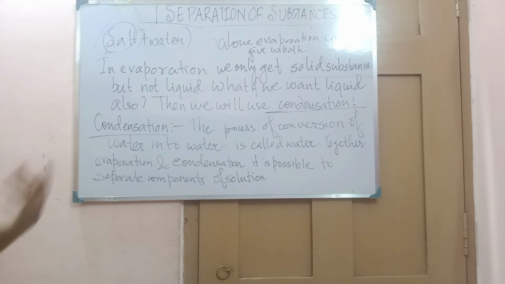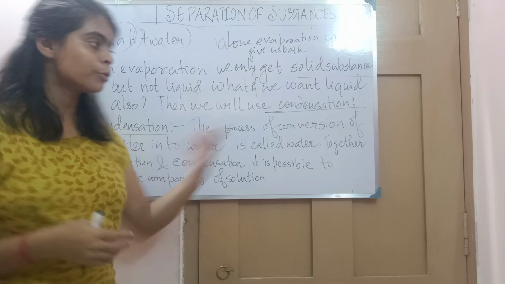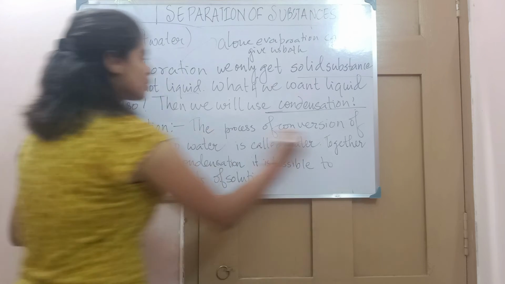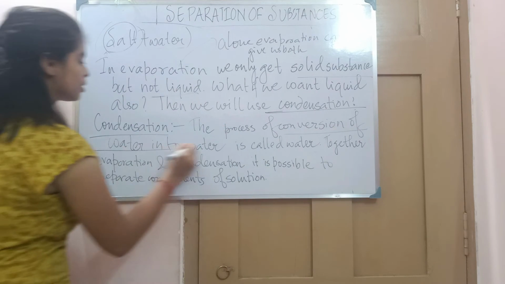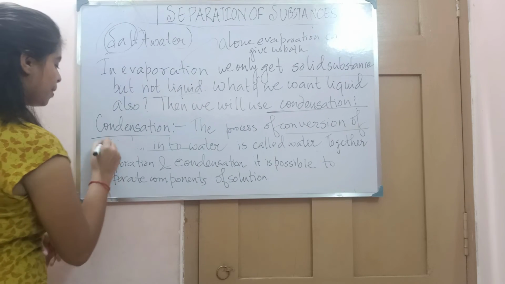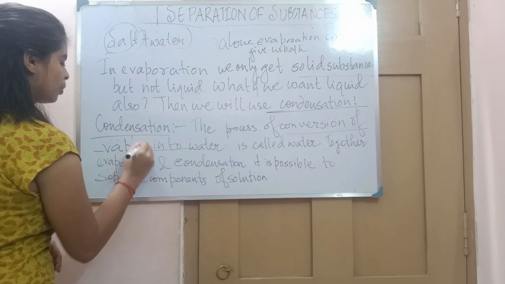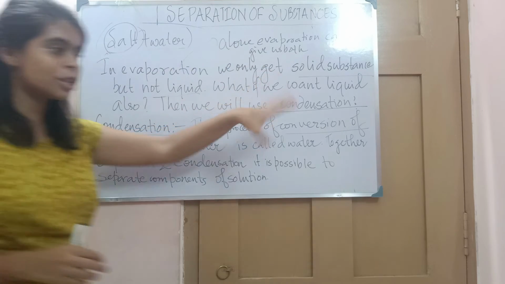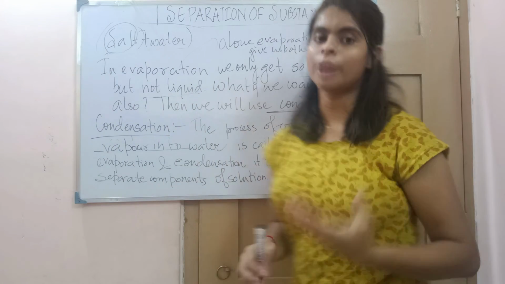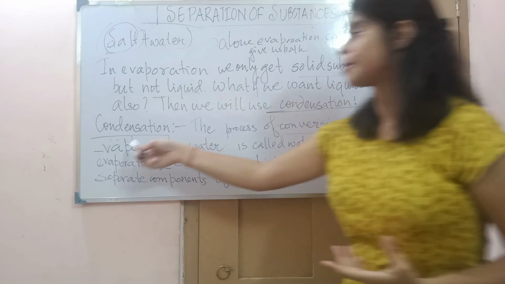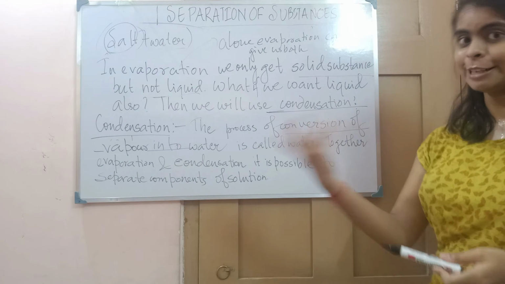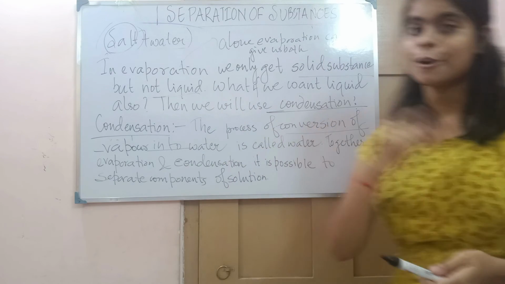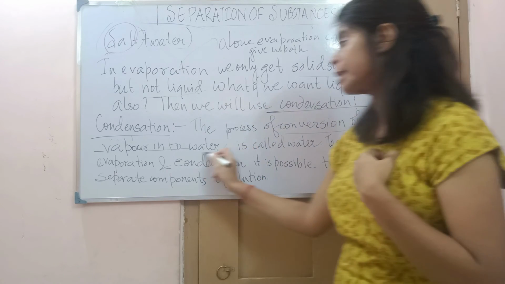But for getting the liquid, we will use condensation. Condensation is the process of conversion of vapor into water. In evaporation, water is converting into vapor, but in condensation, vapor is converting into water, that means liquid. So with the help of condensation, we can also get the liquid.